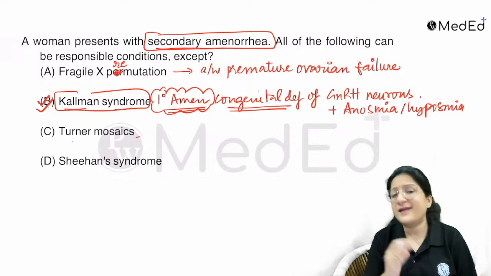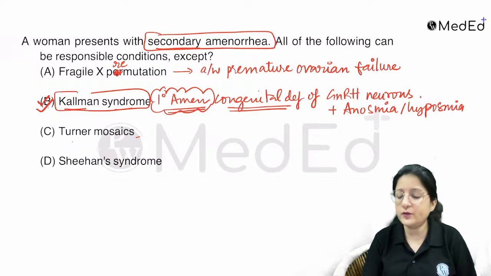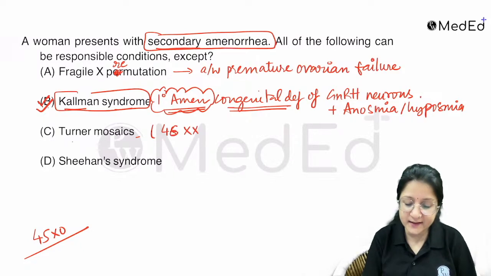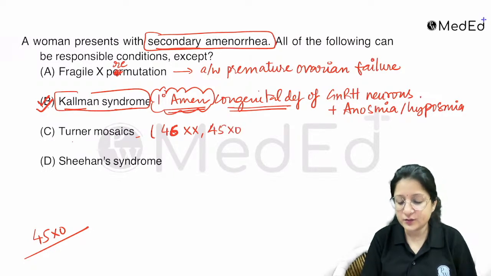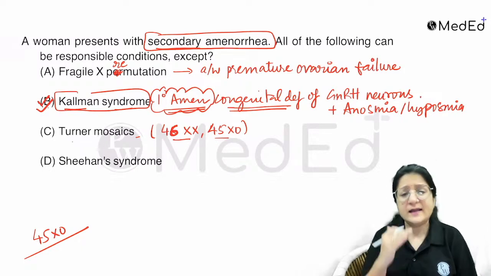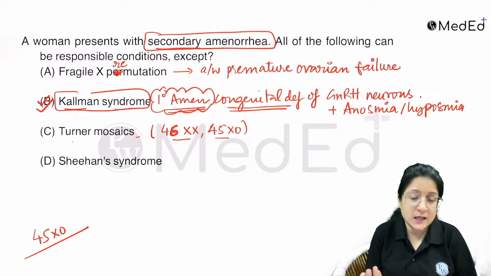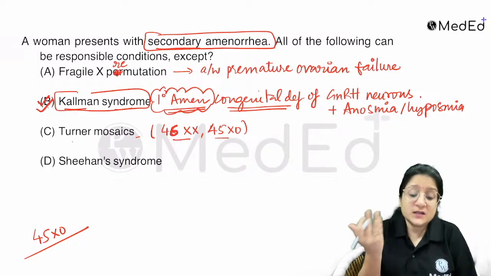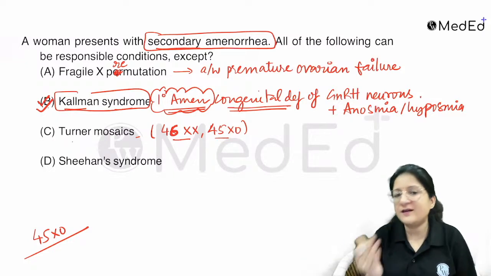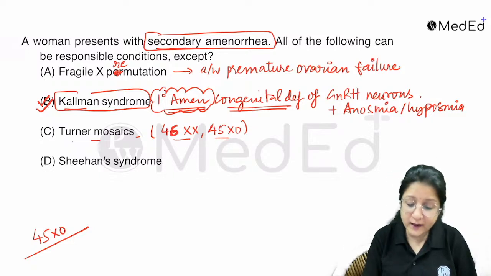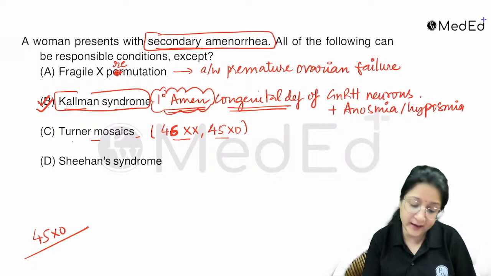Turner mosaic is rare, actually. So, all in all, Turner syndrome is 45XO. That is what Turner syndrome is. Turner mosaic is where some cell lines are 46XX, normal, and some cell lines are 45X karyotype. So this is a mosaic karyotype, right? These women may menstruate. They may have some ovarian follicles left. So they could possibly present with secondary amenorrhea if they have menstruated earlier. That's why Turner mosaic is not the answer. Turner mosaic could possibly present with secondary amenorrhea.